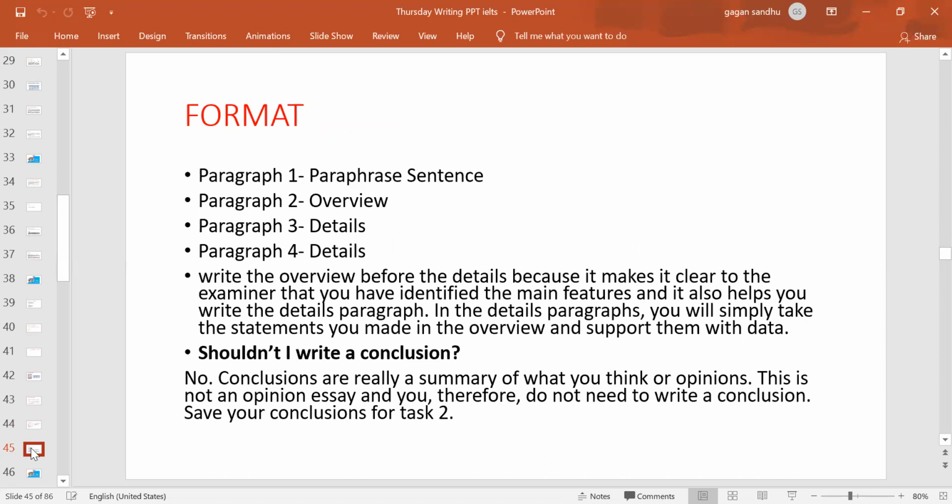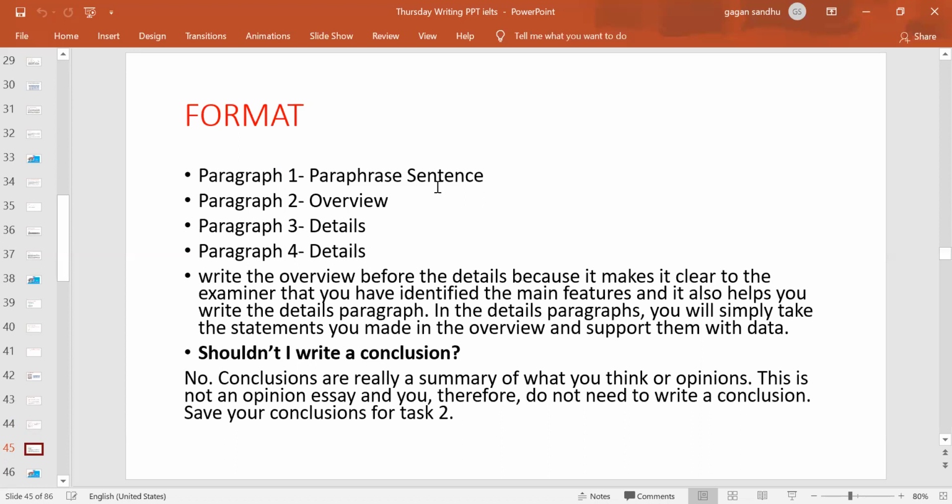First paragraph, you will be paraphrasing the question, like they are giving you: the graph describes the major trends in the electricity used in the summer and in the winter in the years 1980 to 2000 for Japan or for Australia, right? That is what they are giving as the title of the diagram. So the first paragraph is paraphrasing that particular sentence, right? We are not using any similar words.